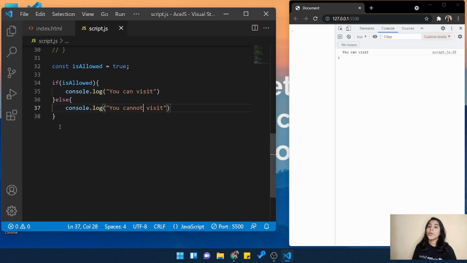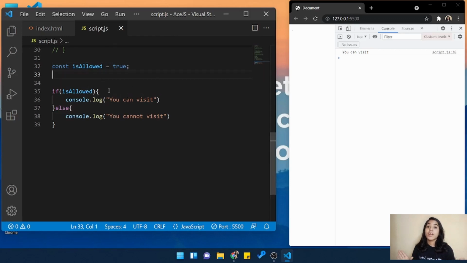Now you want to check one more condition. The visitor should be allowed to visit that website, but you want another thing to be true, that the user should be 18 or 18 plus, right? So you want to check both conditions at the same time. Is it possible to check that the user should be allowed and also that the user should be 18 plus?